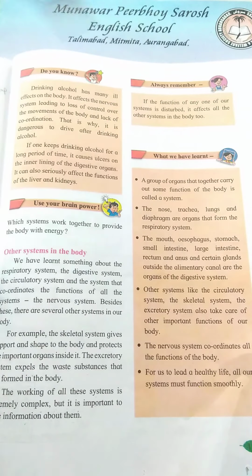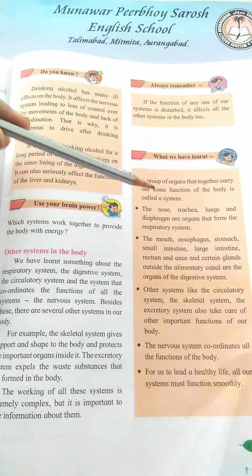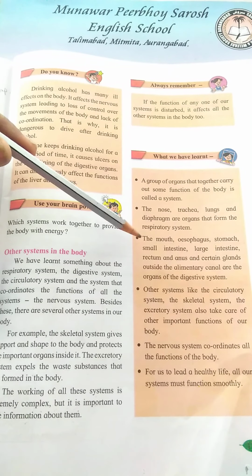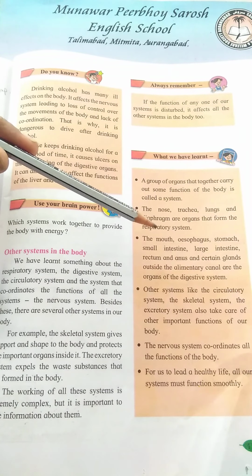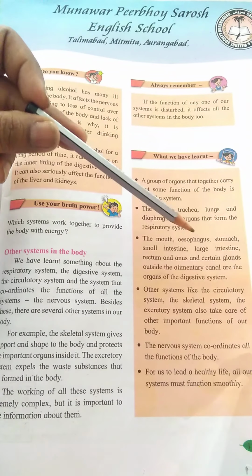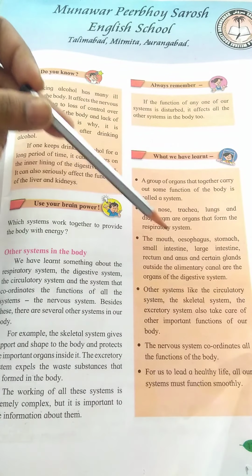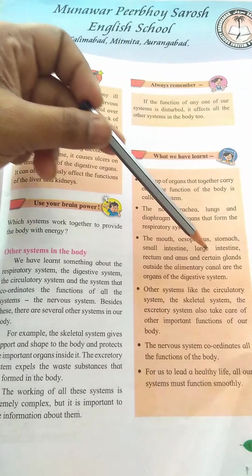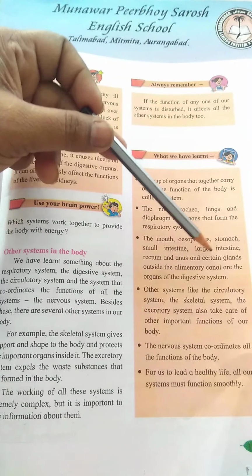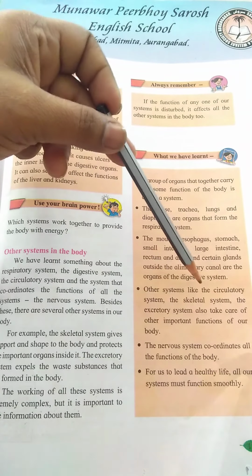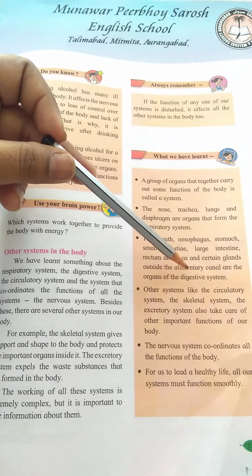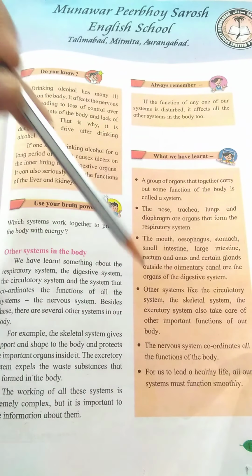This we have seen in the diagram. Then the mouth, esophagus, stomach, small intestine, large intestine, rectum and anus, and certain glands outside the alimentary canal are the organs of the digestive system. We have seen this in the digestive system diagram.